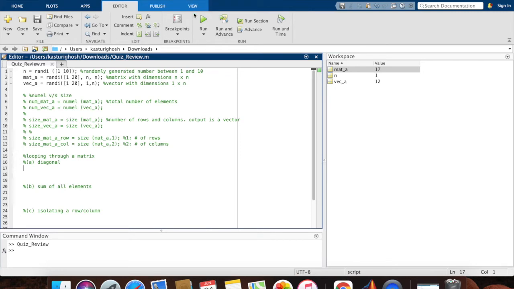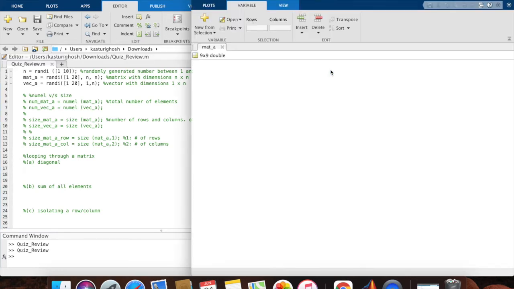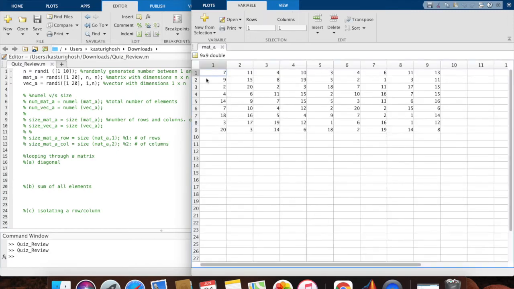My n value is 1, which is not exactly useful for me. I'm going to run it again. Now it's a 9. Great. So if I look at mat A, what is my diagonal? It's 7, 15, 2, 15, 5, 20, 2, 1, 8, right? If I take a look at this whole diagonal, I can see something special about the elements. 7 is row 1, column 1. 15 is row 2, column 2. 2 is row 3, column 3. 15 is row 4, column 4, and so on and so forth.